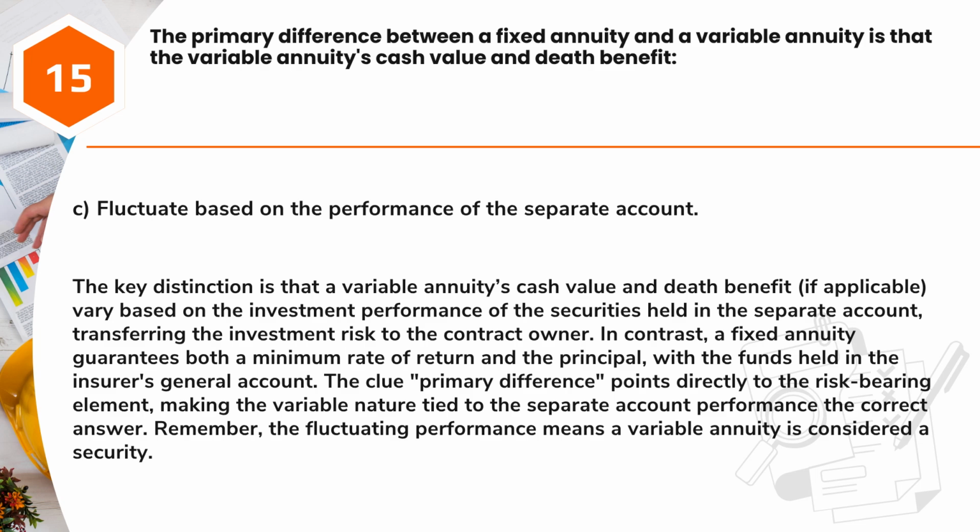In contrast, a fixed annuity guarantees both a minimum rate of return and the principal, with the funds held in the insurer's general account. The clue primary difference points directly to the risk-bearing element, making the variable nature tied to the separate account performance the correct answer. Remember, the fluctuating performance means a variable annuity is considered a security.